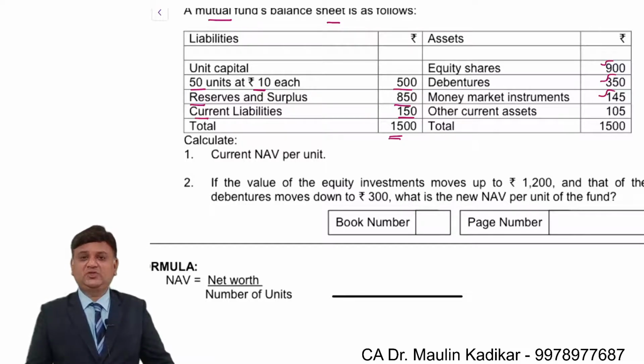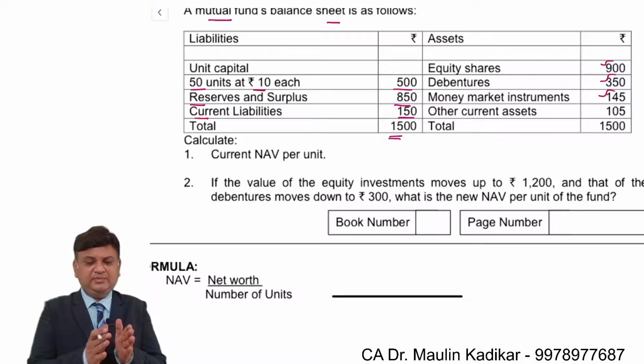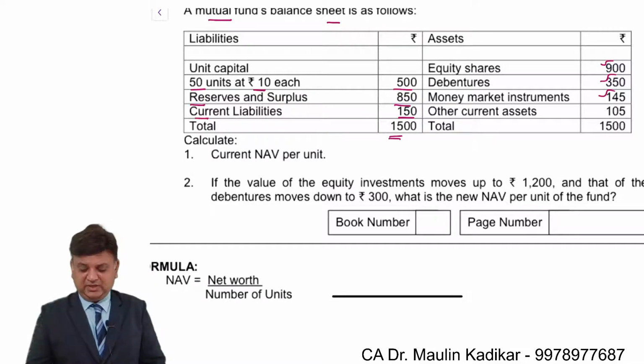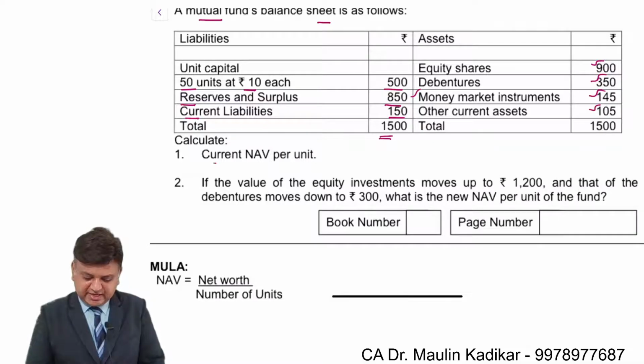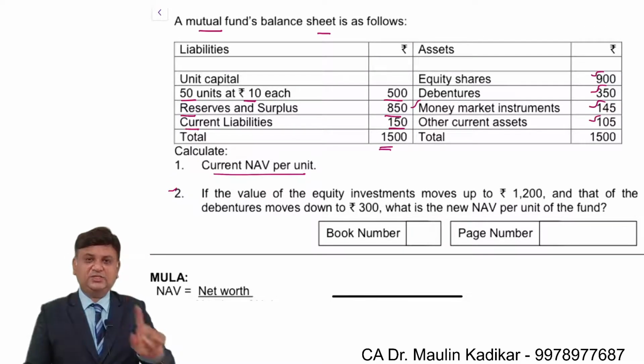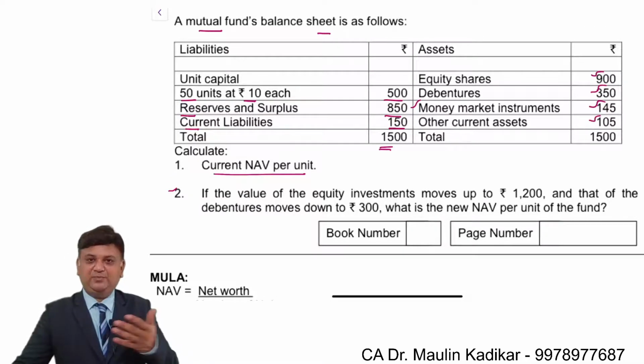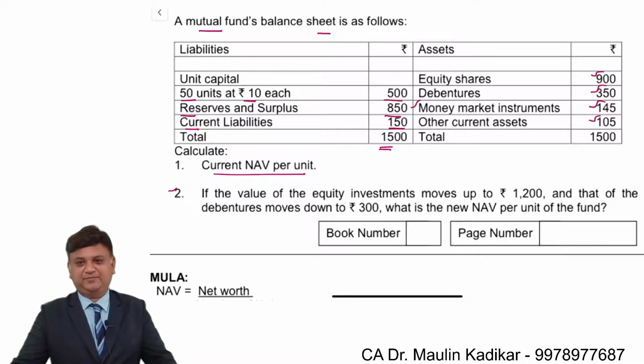Examples of money market instruments are commercial paper and certificates of deposit; these are short-term investments. Then other current assets. The first question is to calculate the current NAV per unit, and the second question is there. I request all of you to give the answer of the first question and put your answer in the chat box.